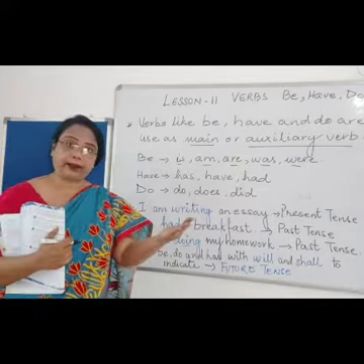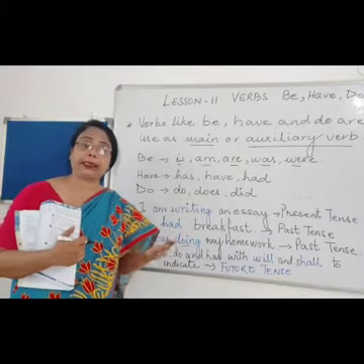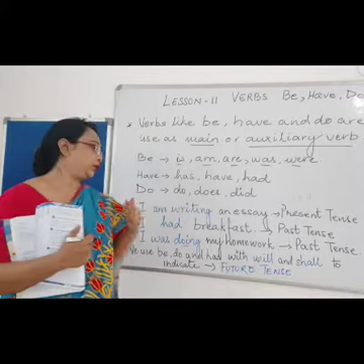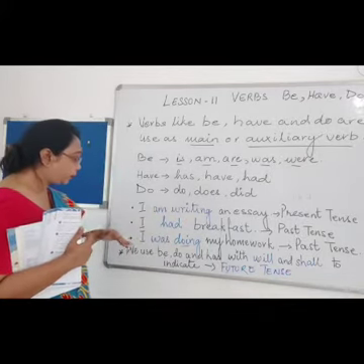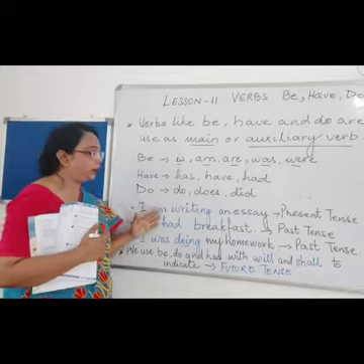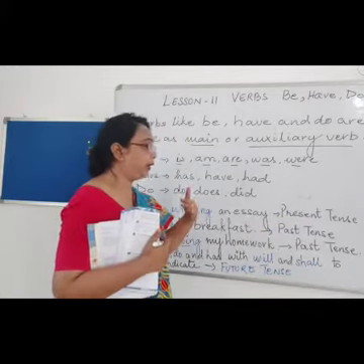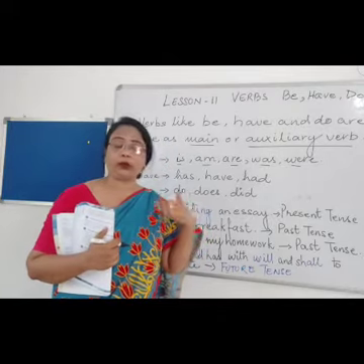Now was is indicating which type of tense? Past tense. Very good. So these are the examples which show how you identify the tense through the sentence.